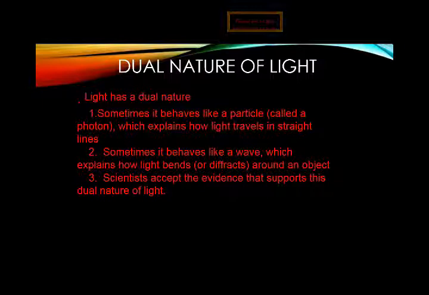And how can we say that light behaves like a particle? Because scientists have performed an experiment which is known as the photoelectric effect. According to the photoelectric effect, an important feature of this experiment is that the electron is emitted from the metal with a specific kinetic energy when the metal absorbs electromagnetic radiation. The effect is defined as the ejection of electrons from a metal plate when light falls on it.